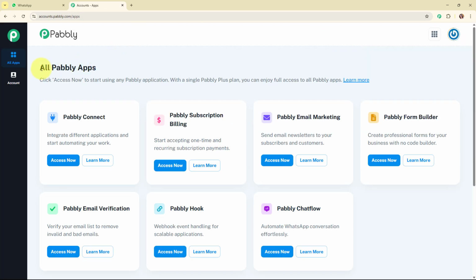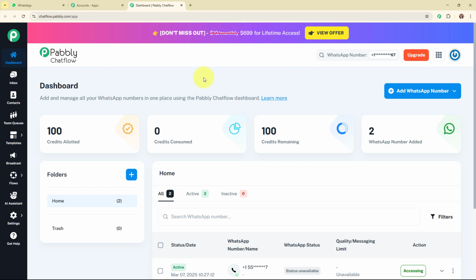Now after signing in, here you can see the all Pabbly apps window where you can see all the applications of Pabbly. To build a WhatsApp chatbot for my business, I'm going to use Pabbly Chatflow. And to access Pabbly Chatflow, I'm going to click on this access now. Alright, so this is the dashboard of Pabbly Chatflow, and now you might be thinking what is basically Pabbly Chatflow.